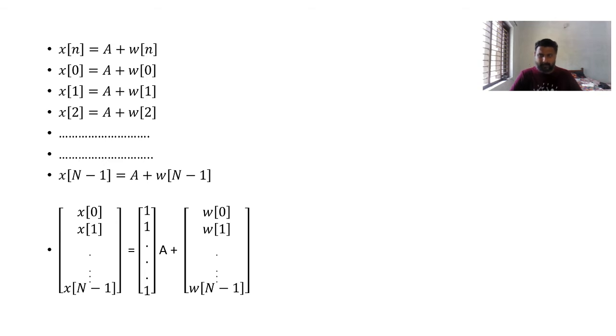So this is of the form x equals h theta plus w, where h is 1, 1, 1 and theta is the true parameter to be estimated. Here we have only one parameter, which is A. And w of 0, w of 1, up to w of n minus 1 is, in this case, colored noise. So we have to change it into white noise by using a transformation method.